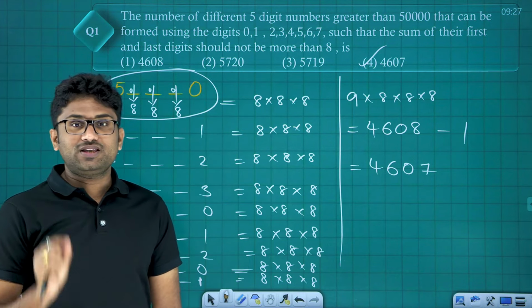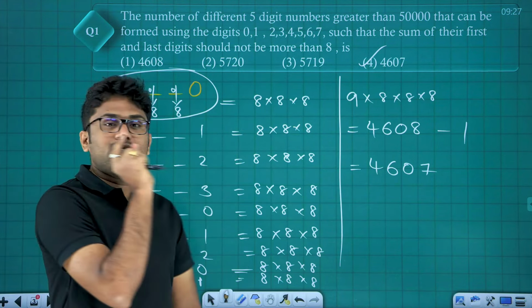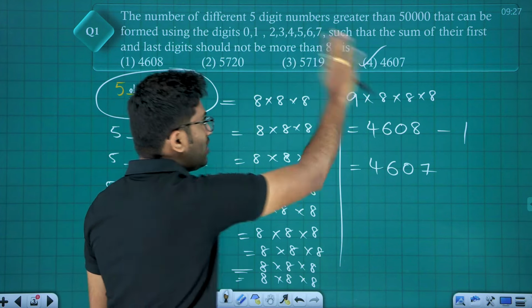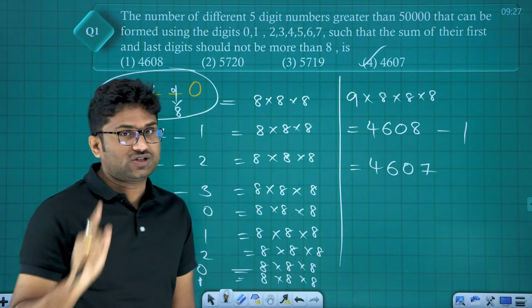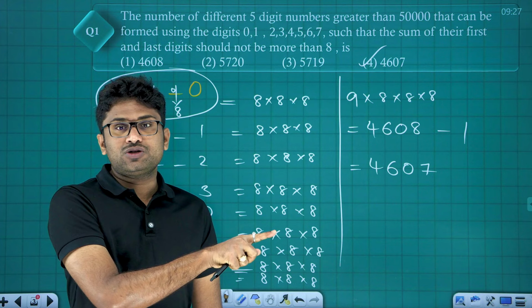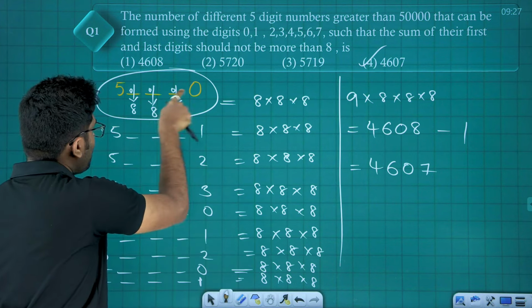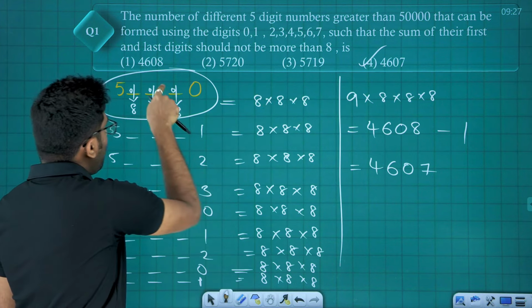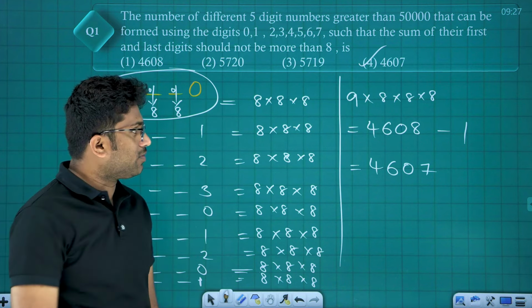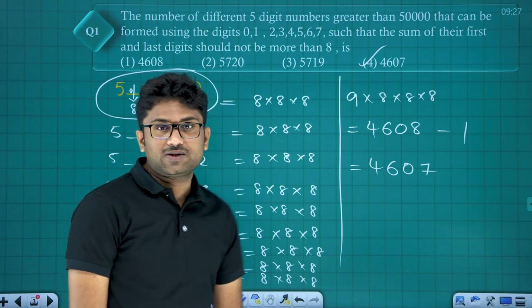The most important thing, friends: total number of 5-digit numbers which are greater than or equal to 50,000 is 4608. But they have just asked greater than 50,000 only. So this one number out of the 8 into 8 into 8 should be excluded, which is 4608 minus 1. The answer is 4607.